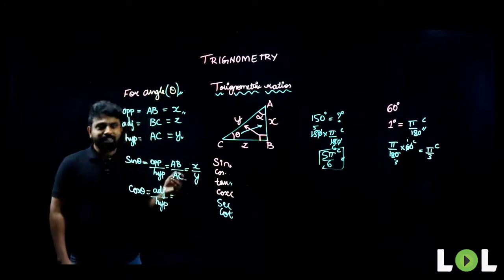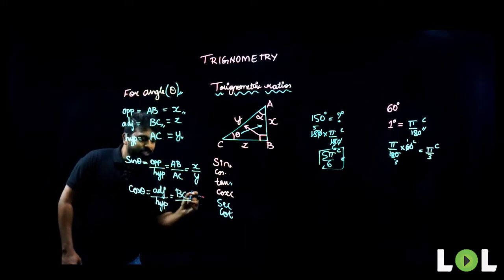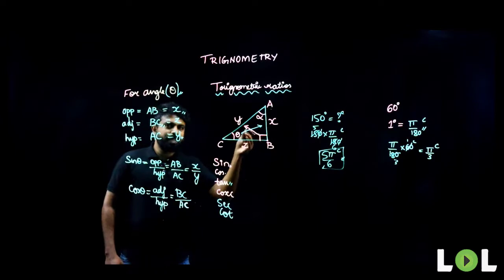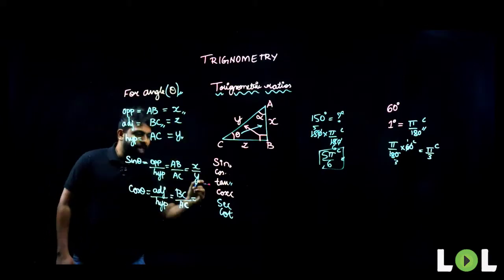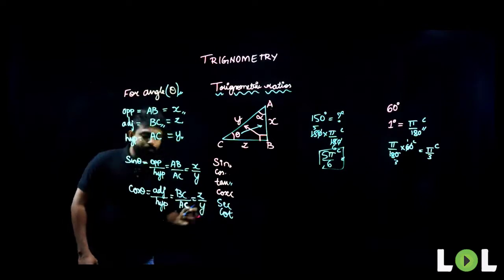So what is the adjacent side here? Adjacent side is BC. Hypotenuse is the same for every angle. Whatever angle you take here, hypotenuse will always remain the same, and hypotenuse will always be opposite to 90 degrees. So it is BC divided by AC. BC is Z, and AC is Y.